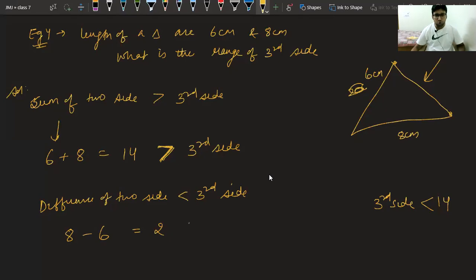So the third side should be less than 2. Sorry, the difference of two sides should be less than the third side. So our third side should be more than 2.